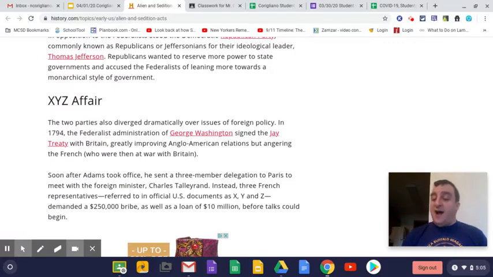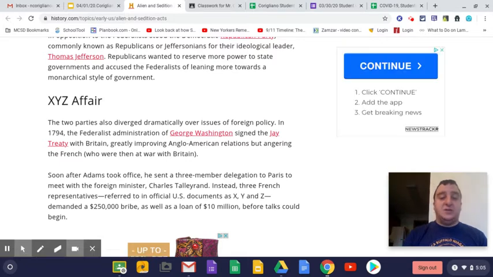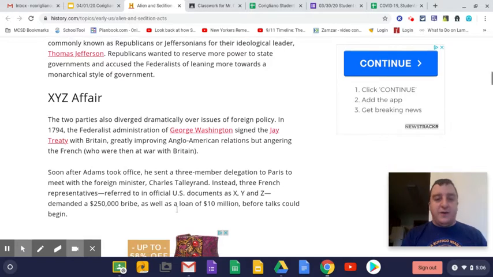So if we look at number 5, what was the XYZ Affair? You'll find the answer in this paragraph right here. It details that Adams sent a 3-member delegation to Paris to meet with the foreign minister Talleyrand. Instead, 3 French representatives, referred to in official U.S. documents as X, Y, and Z, demanded a $250,000 bribe as well as a loan of $10 million before talks could begin. So that details exactly what the XYZ Affair was, summed up in a few lines.